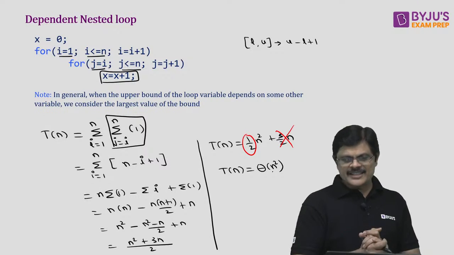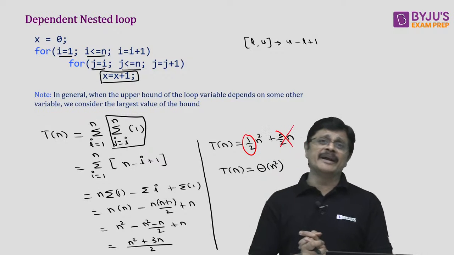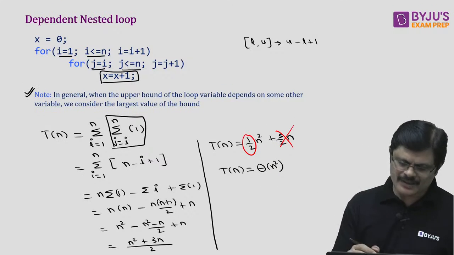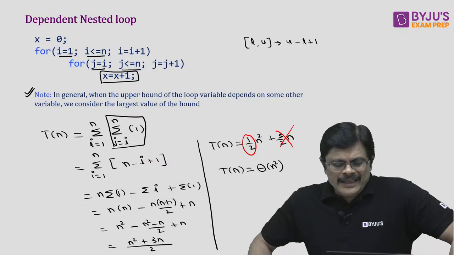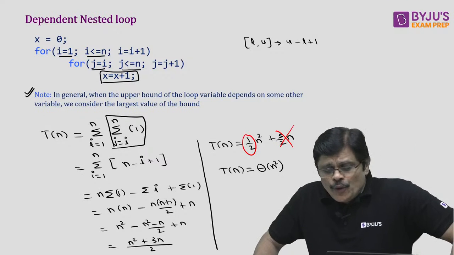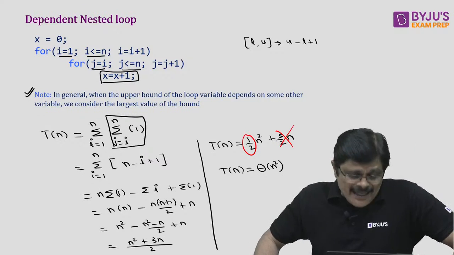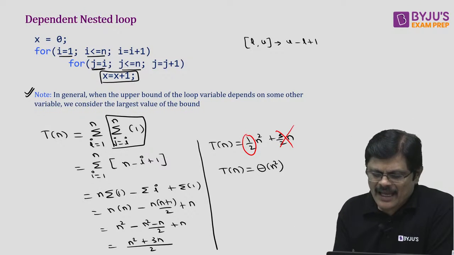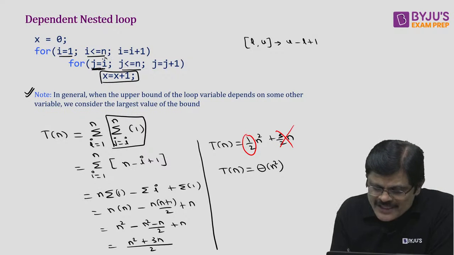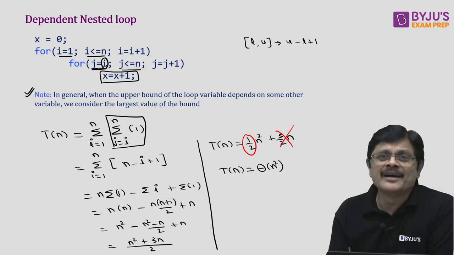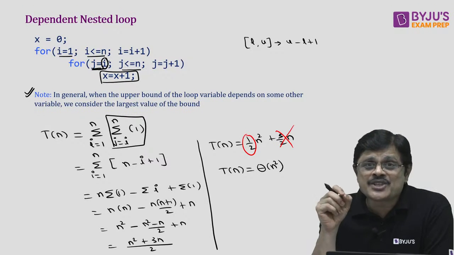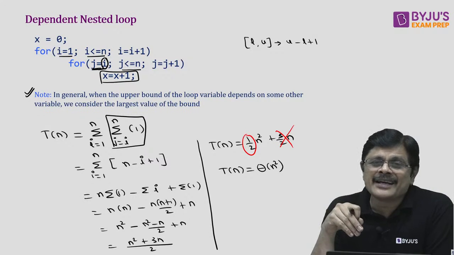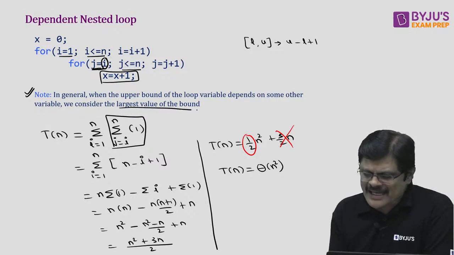Actually speaking, this is the complete procedure when you have dependent loops, my dear friends. But generally, we use this rule. In general, when the upper bound of the loop variable depends on some other variable, here the j variable value depends on i. In such cases, you can take the largest value of the bound.